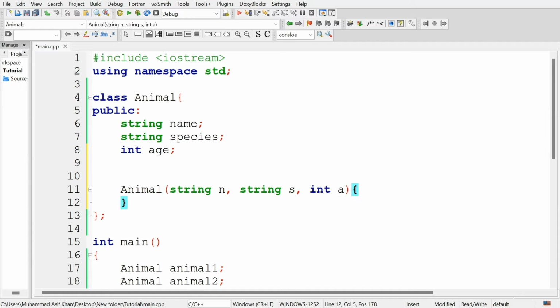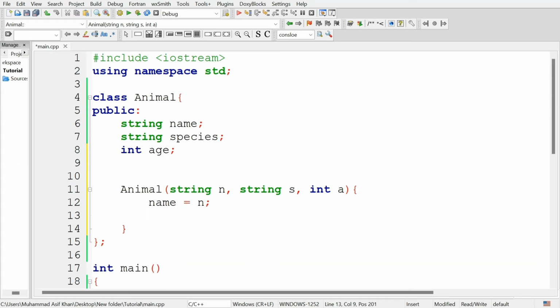And in this constructor set the values of these attributes, and these attributes will be given the values that we will provide as arguments to this constructor function. So set name is equal to n, and set species is equal to s, and set age is equal to a.